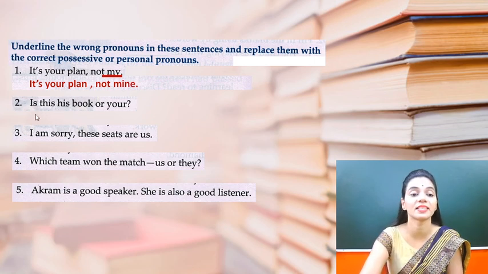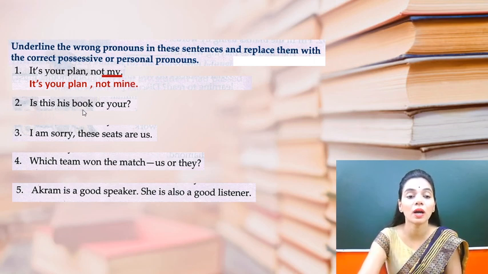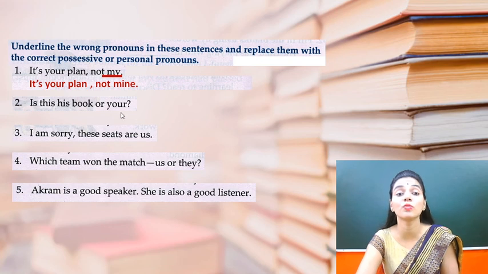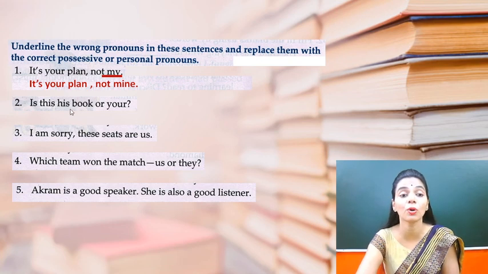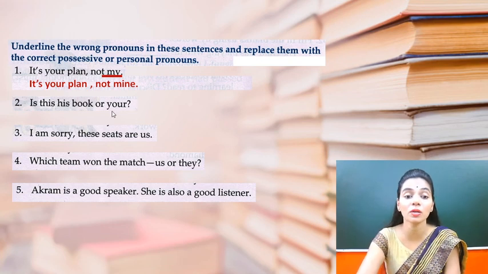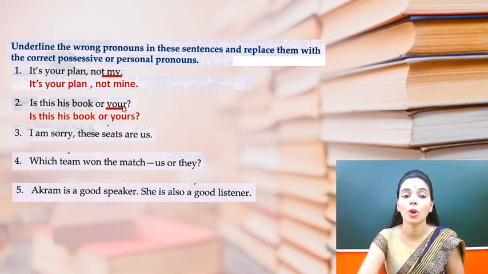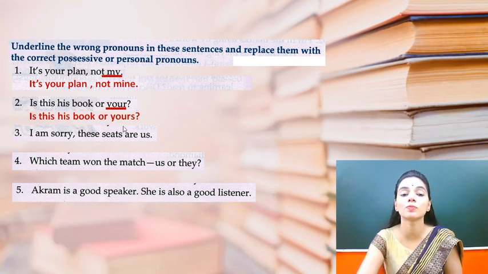Now the next sentence. Is this his book or your? Now your is not used. We use s with yours. So the wrong pronoun is your, and the right sentence will be: is this his book or yours? Because we use yours when we are using a possessive pronoun, not your.